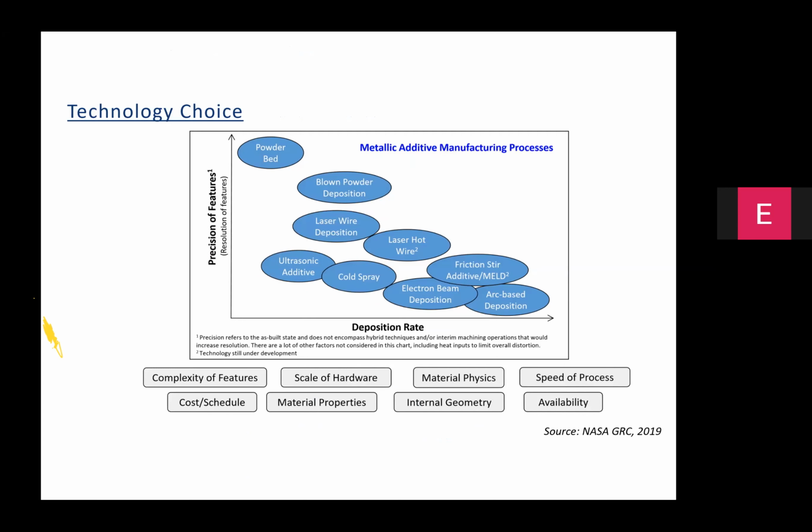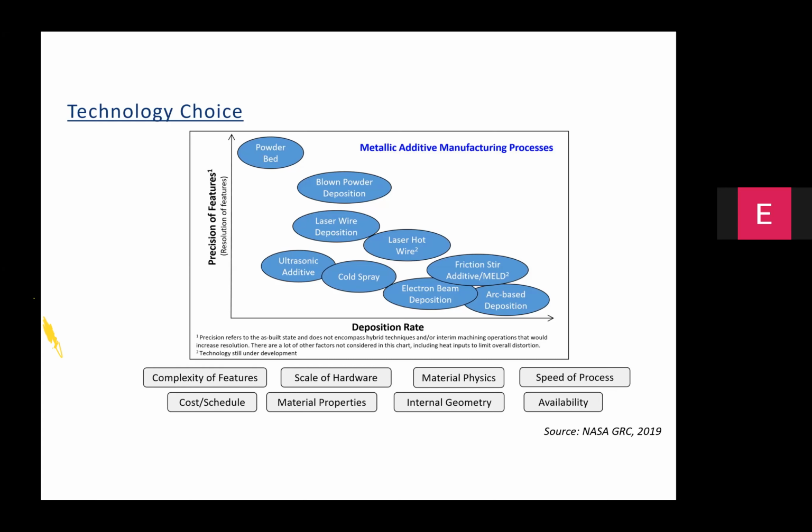So there are always perennial questions on which is the process that is most preferred for industrial application. And this particular question has been addressed by several agencies in several modes. In fact, one of the most cited publications in this case has come from NASA, wherein they have analyzed the processes with reference to ability to replicate complex features, the speed of the process, costing, material properties, internal geometries, and availability.